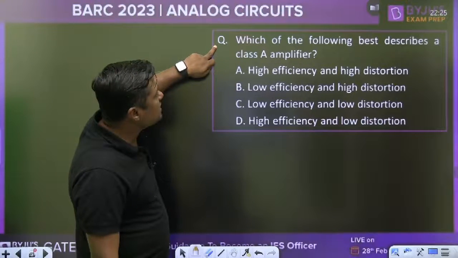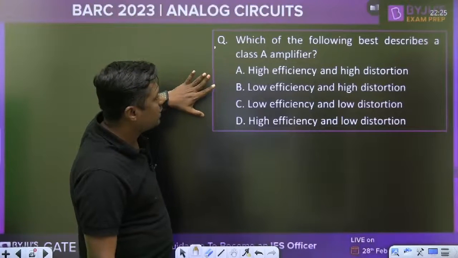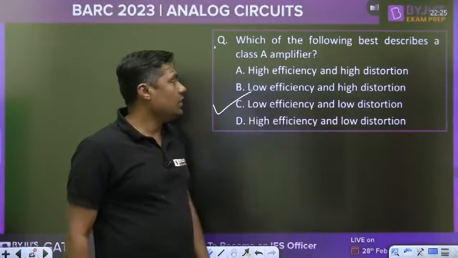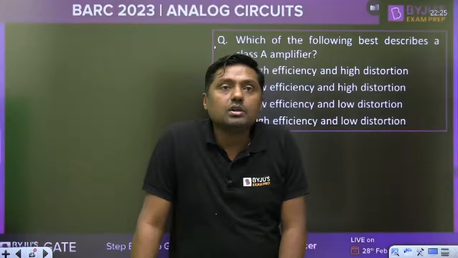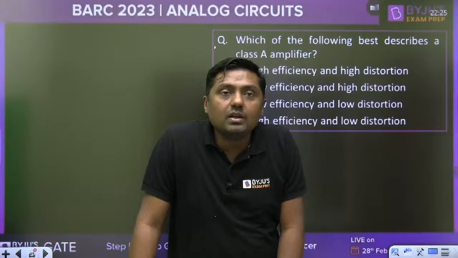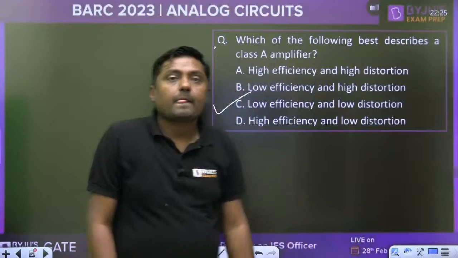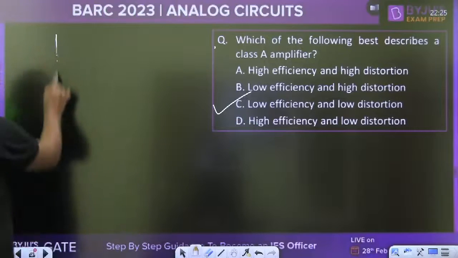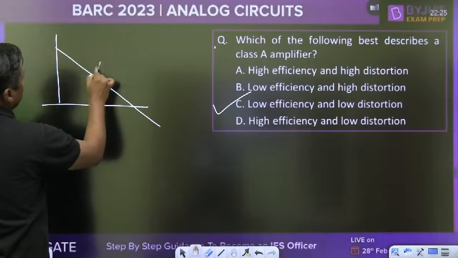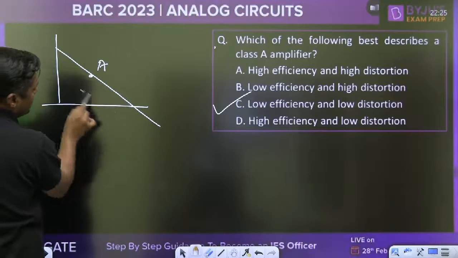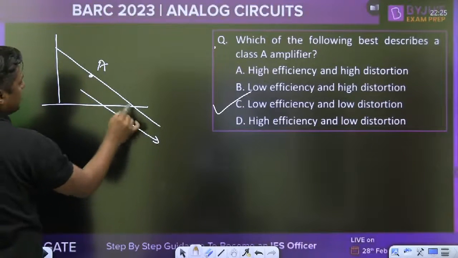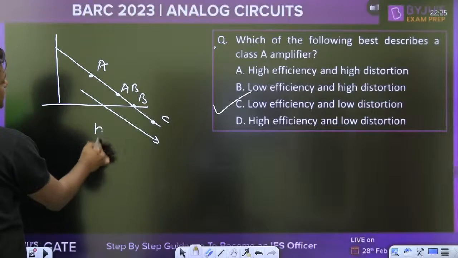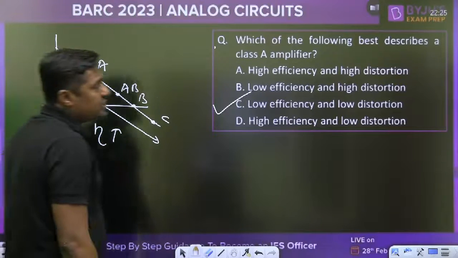Which of the following best describes low distortion and low efficiency? So low efficiency, low distortion. Okay, C is the answer. Benila, you are giving B. No. Efficiency is also low, distortion is also low: class A amplifier. Always remember, efficiency low, distortion low. When we are going downward, efficiency increases, distortion increases. More distortion, but efficiency also increases. Okay. Low efficiency and low distortion.